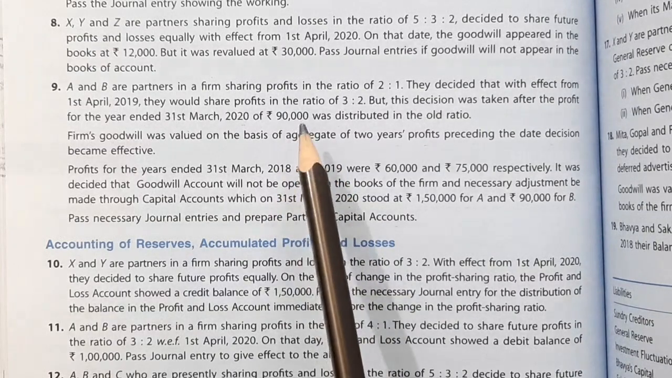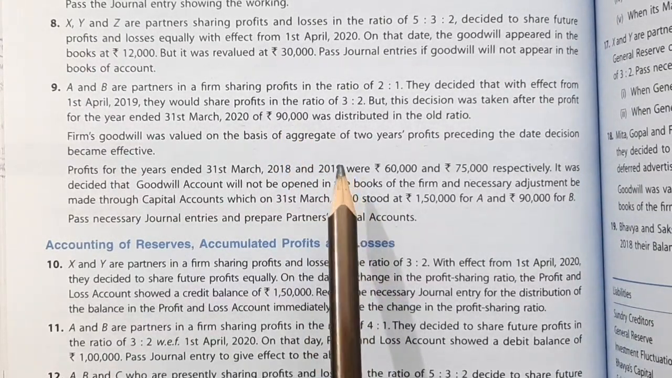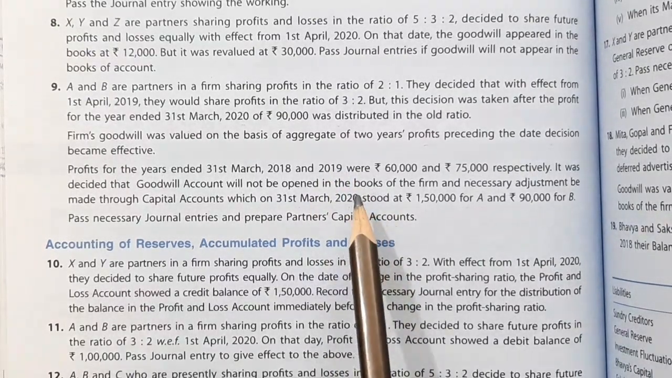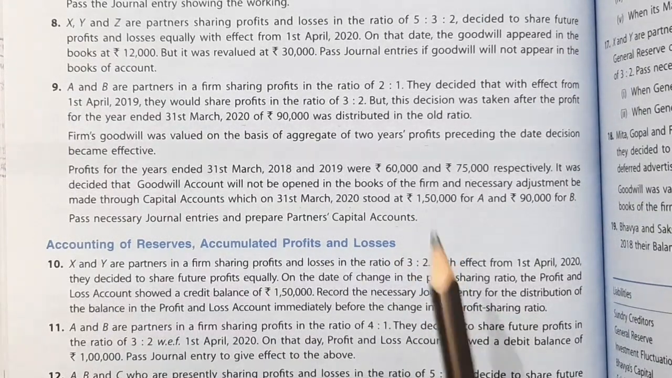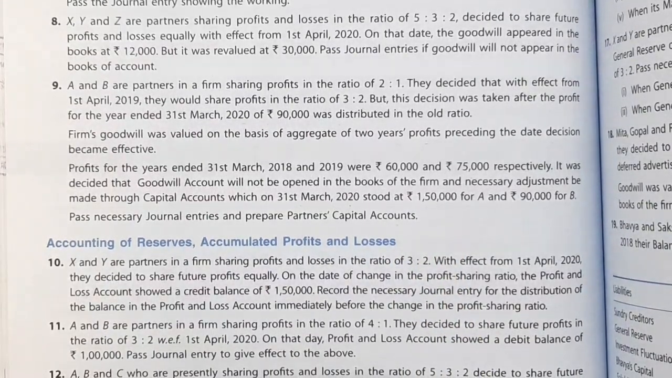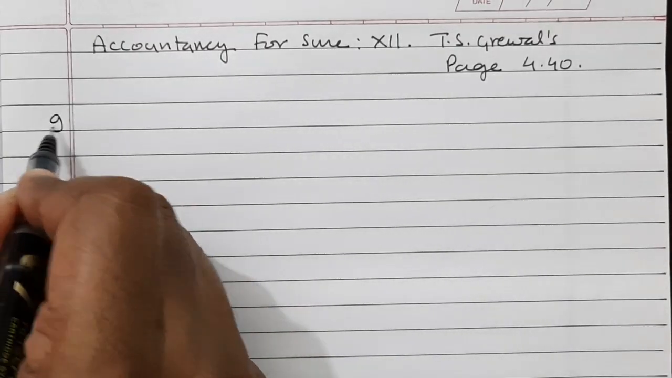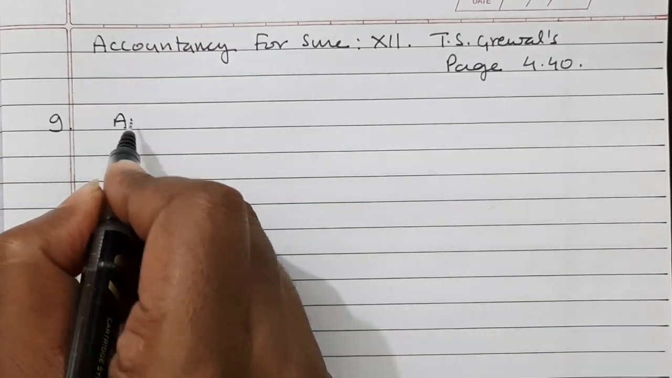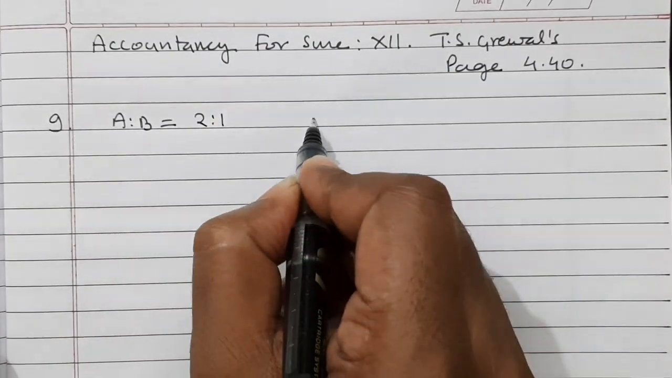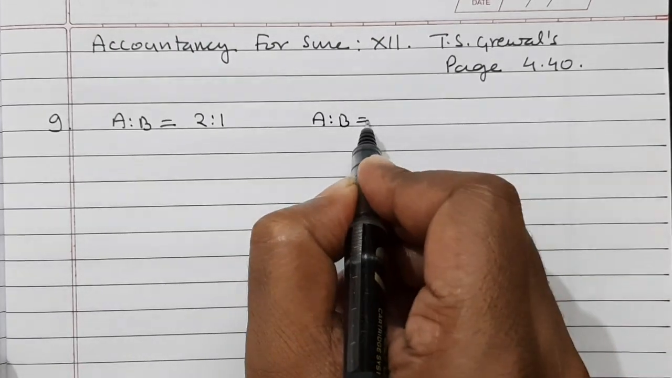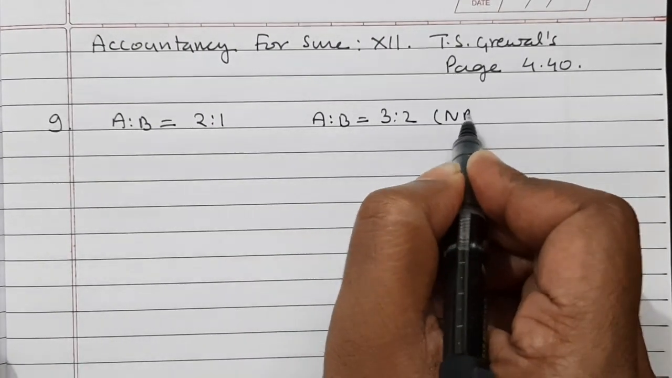Now in this question we have to correct the distribution of profit first, and then we have to adjust the capital accounts for the treatment of goodwill, and then partners capital account is to be prepared. Let us see the solution. So solution 9, A is to B is equal to 2:1. This is the old ratio, and A is to B is equal to 3:2. This is the new ratio.